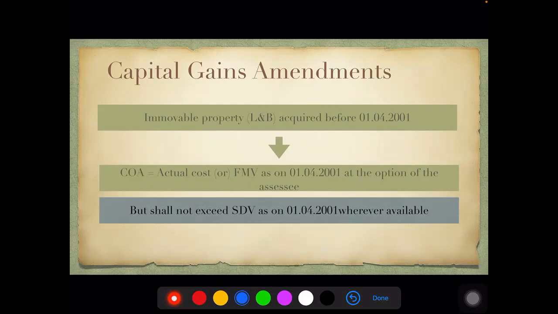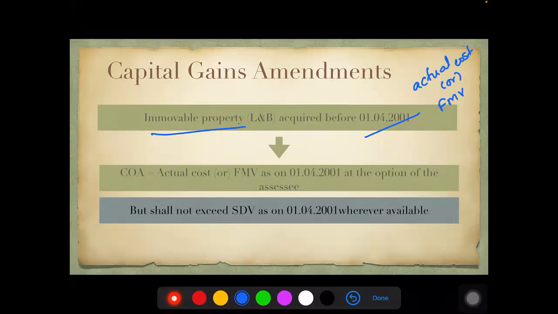Let's move on to the next chapter, capital gains. Here, let me recall the earlier provision. If any property is acquired before 1/4/2001, I'm talking about immovable property, land and building, the assessee used to get a choice: either take up the actual cost or the fair market value as on 1/4/2001. So the assessee used to get an option to choose either the actual cost or the fair market value for the purpose of cost of acquisition.